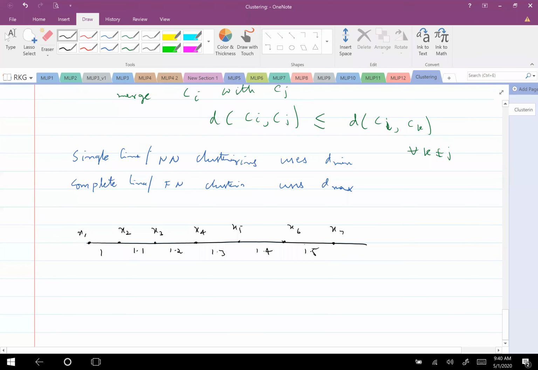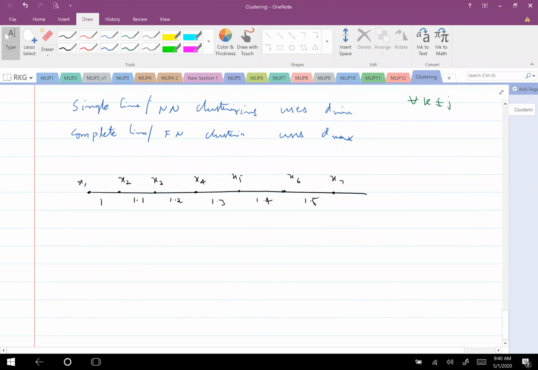I have 7 samples. Now if I ask the distance between X3 and X1, it is 2.1, the sum of these. If I ask the distance between X1 and X7, then it will become the sum of all of these, that is 7.5.